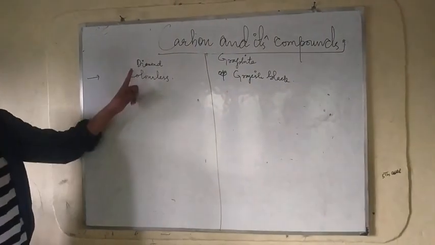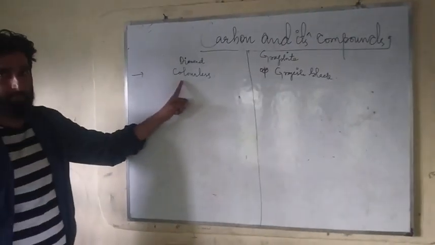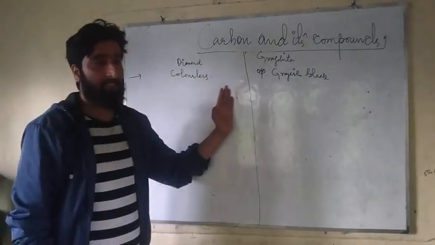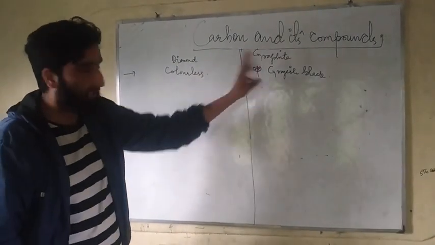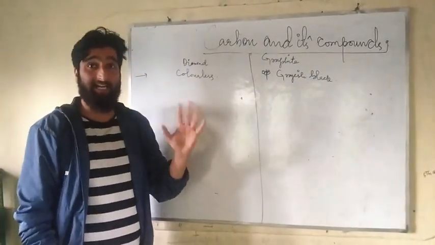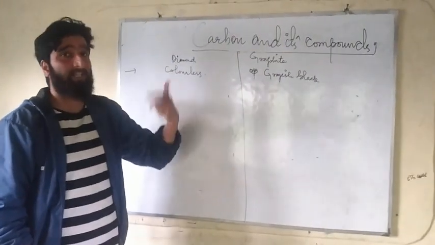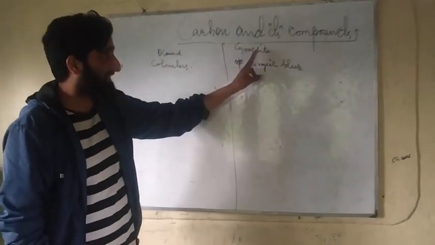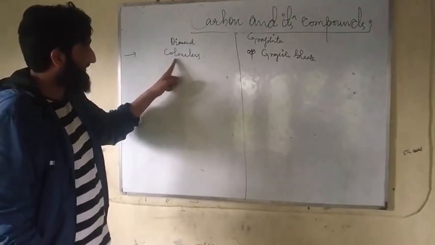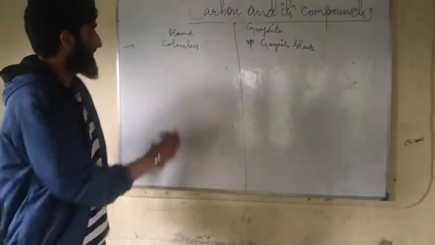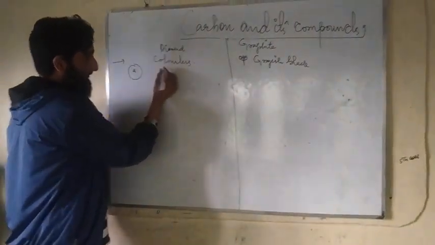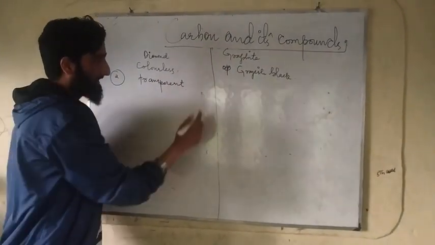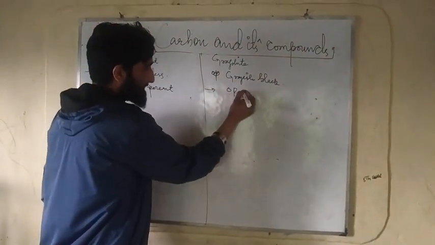We can differentiate the two allotropes of carbon on the basis of their physical properties. It's the ability of carbon to exist in more than one physical state. There are two physical states of carbon: one is diamond and another is graphite. Diamond is colorless, and graphite is grayish black. The second property is transparency. Diamond is transparent, and graphite is opaque.